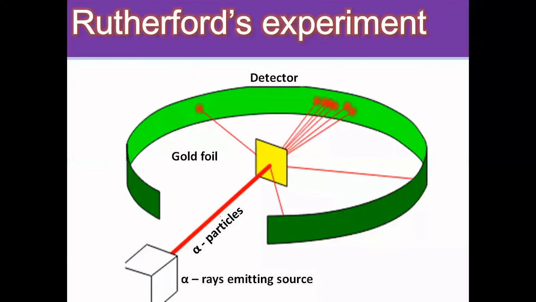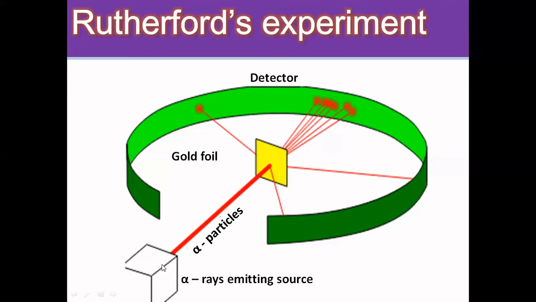First of all, we'll try to understand his experiment. He took an alpha ray emitting source, and from that he directed alpha particles, bombarding the gold foil, which is very thin, about 1000 atoms thick. This is the detector. When the alpha rays pass through and strike the detector, it shows light, indicating that a particle has struck here.